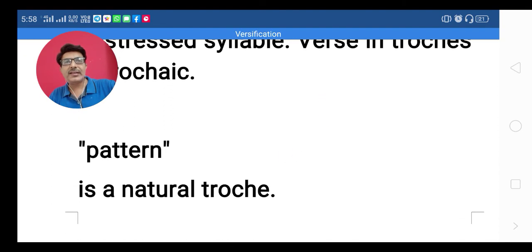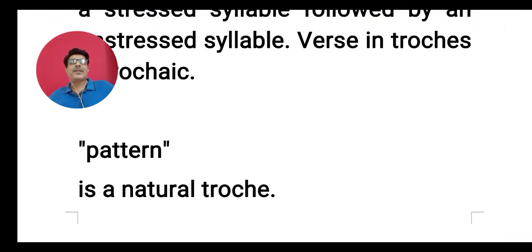Let's take one example of trochee. You can see on the screen, pattern, P-A-T-T-E-R-N. This word pattern has two syllables, pat, tern. The first syllable is stressed, the second syllable is unstressed. So you should pronounce this word as pattern.